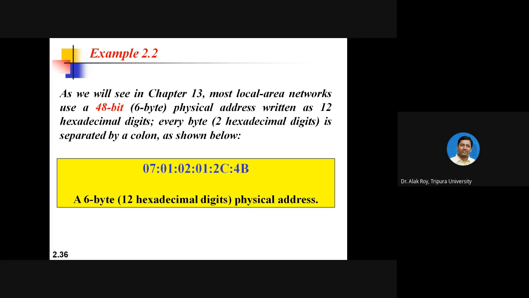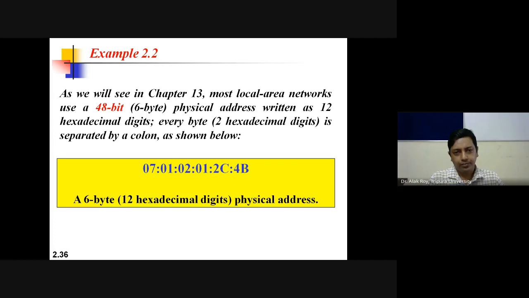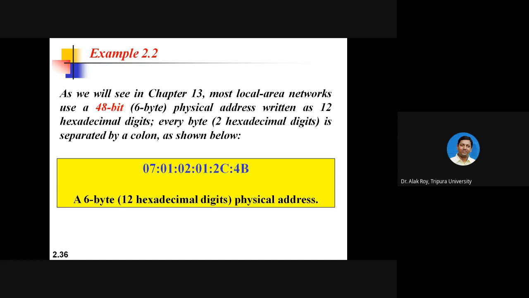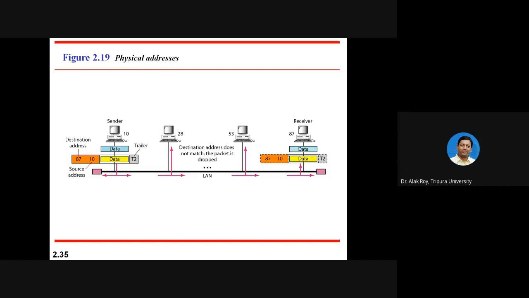Now, next consider a second example. Most local area networks use a 48 bit, meaning 6 byte, physical address, which is 6 into 8 bit, written as 12 hexadecimal digits. Every byte is separated by a colon. As I have just said, 87 is just for reference as a physical address.